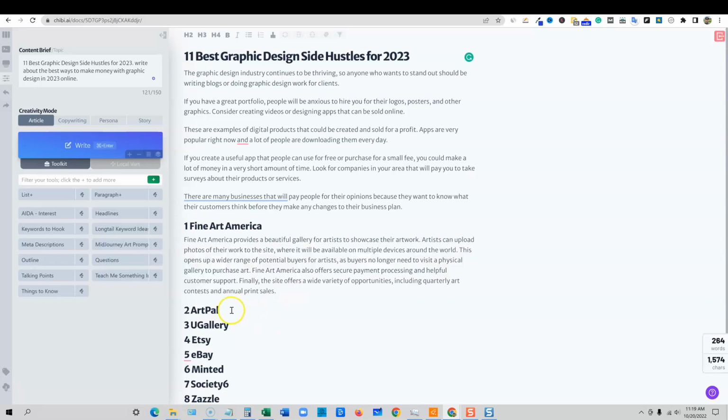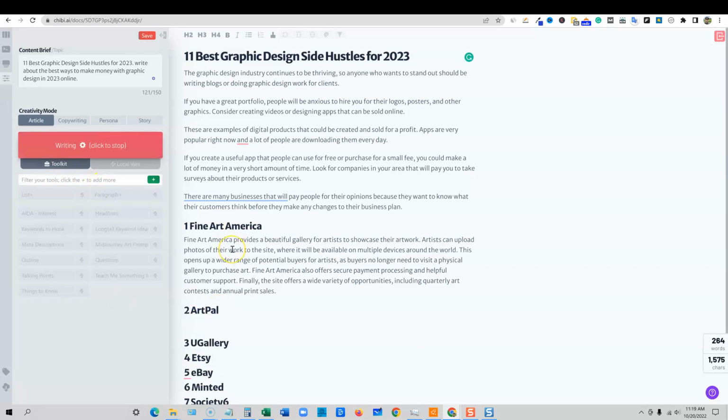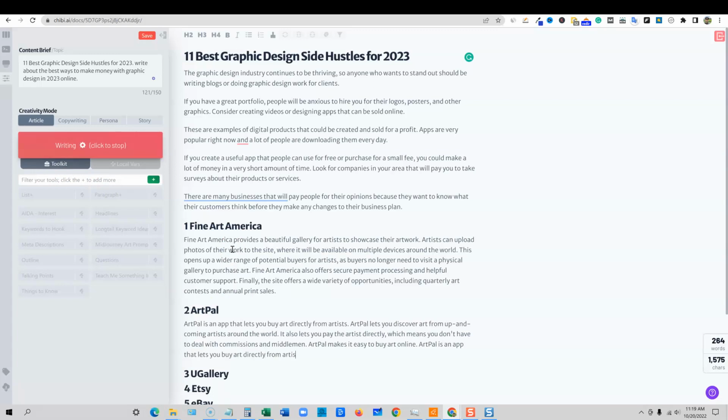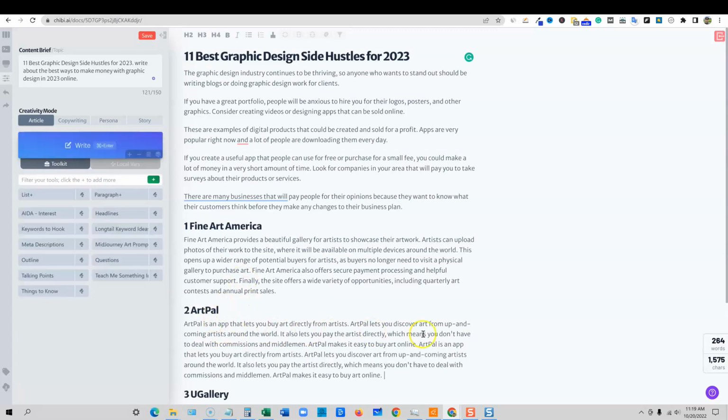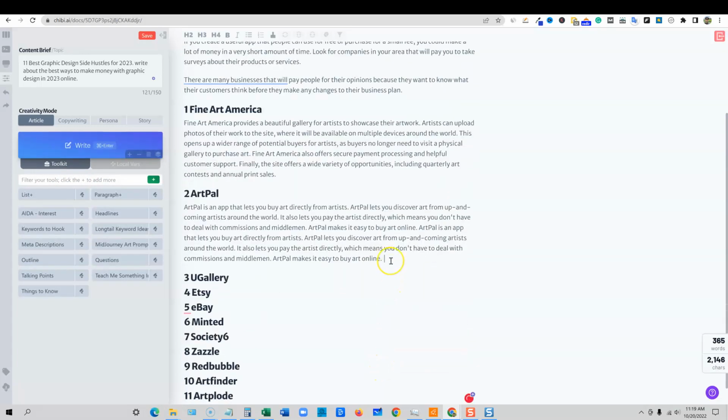But we can really bust through these just by pushing return, and then plus. The software is intelligent enough to understand that now it needs to talk about ArtPal, and it's going to give us a nice paragraph right there. We can also grab different sentences and say expand. We want to expand on that, and it can go in and expand the text. We can also put our cursor right here and say write more. We want a little bit more of a paragraph right there.